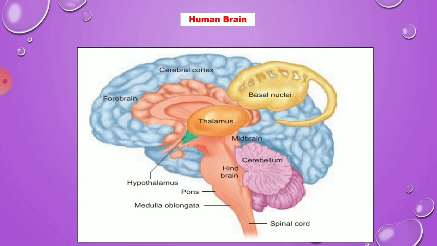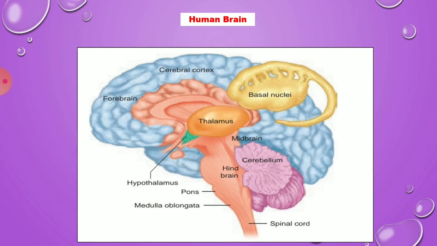Occipital and optical lobes are known as cerebral lobes. The cerebrum is responsible for thinking, intelligence, association, memory, imagination and willpower. Next, in the forebrain, the thalamus. The thalamus is the major conducting center for sensory and motor signaling. It acts as a relay center. Relay center means passing the message.